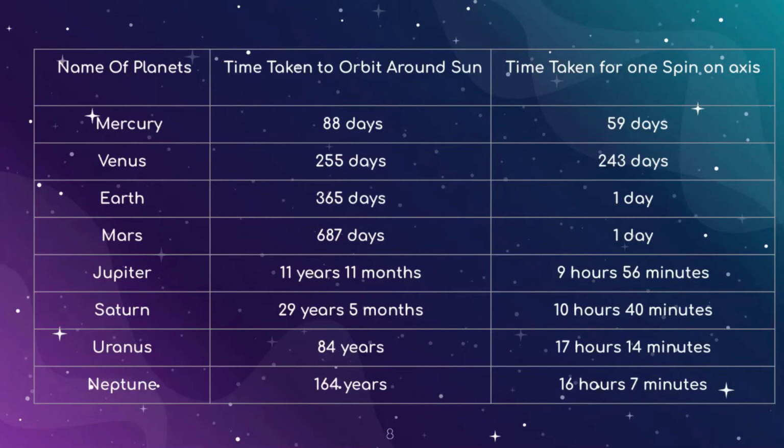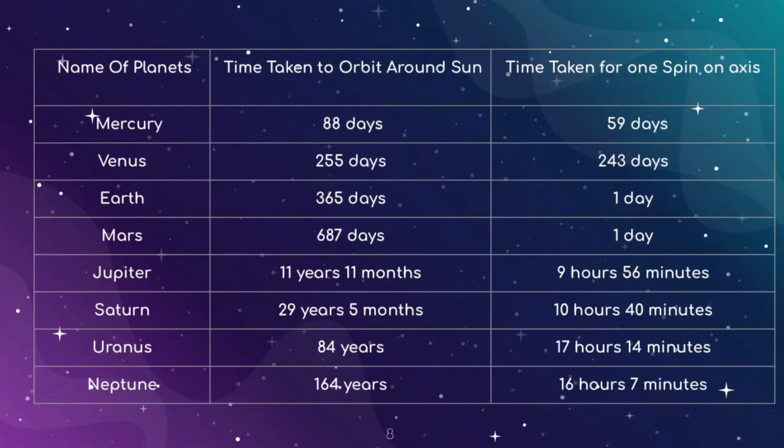Mercury takes around 88 days to orbit around the sun, whereas it takes 59 days to spin on its axis. Venus takes 255 days to orbit around the sun, whereas it takes 243 days to spin on its axis. Earth takes 365 days to orbit around the sun, and it takes 1 day to spin on its axis.